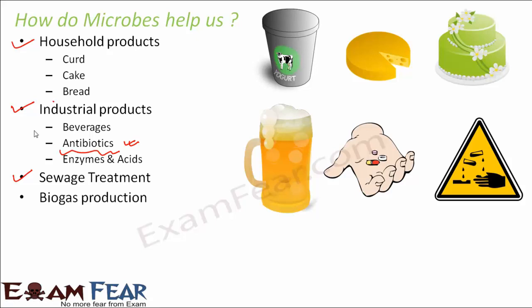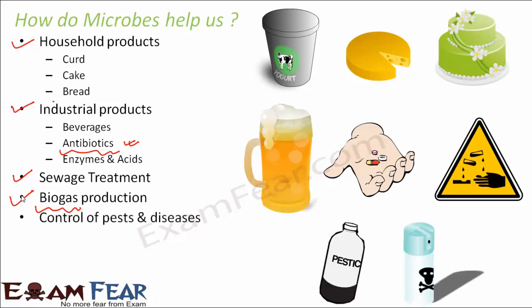Biogas production. Biogas is another environment friendly gas or a fuel, and in the production of this type of fuel also microorganisms play a major role. Control of pests and diseases, like the pests and diseases which happen in case of plants or in case of animals also, in controlling them also microbes play a major role. They are also used as biofertilizers as well as decomposers.